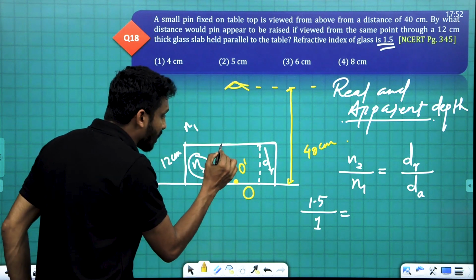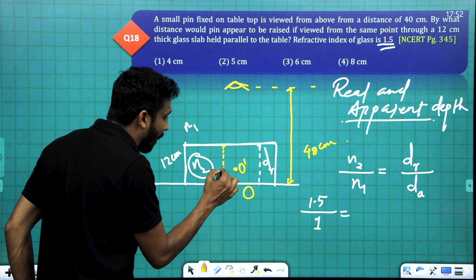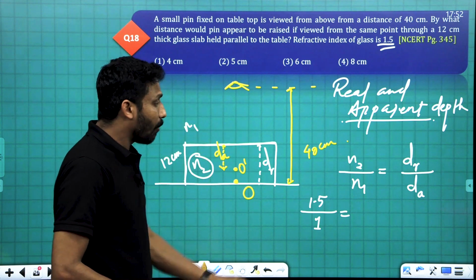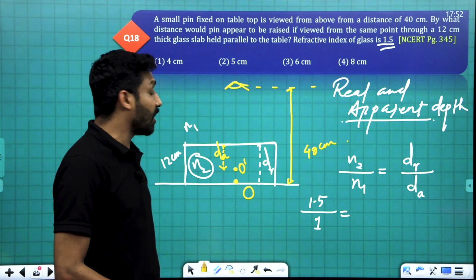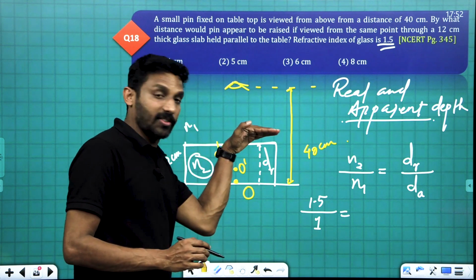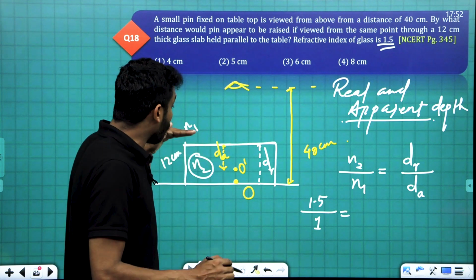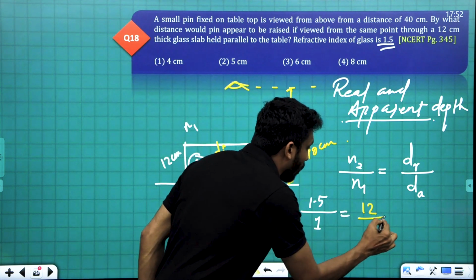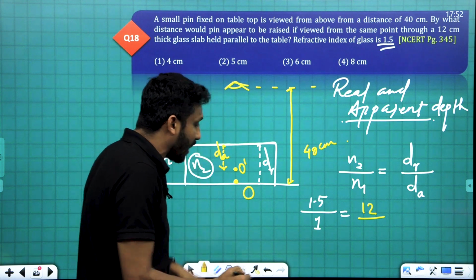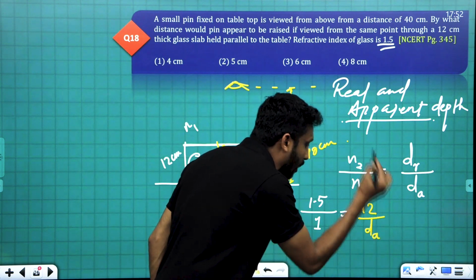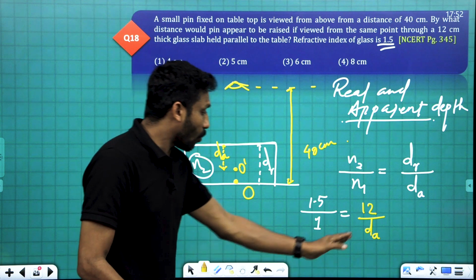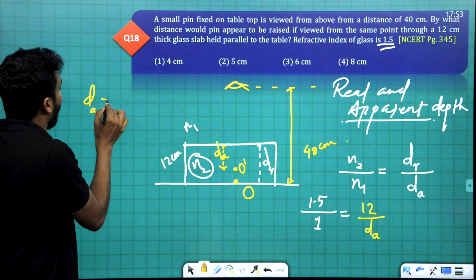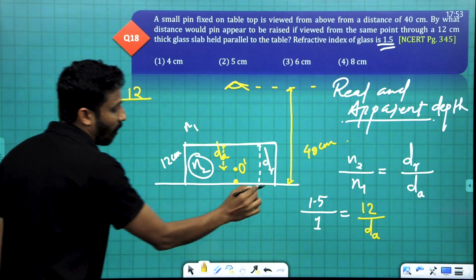Then from the surface, this distance is the apparent depth, d apparent. Both dr and da should be measured from the surface. Good. Then from the surface, the real depth is 12, and the apparent depth is dA. We have to calculate dA. So dA is equal to 12 divided by 1.5.